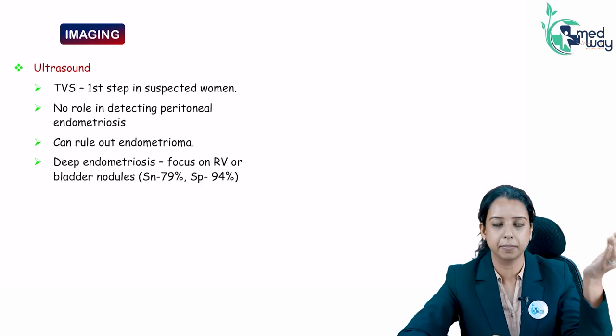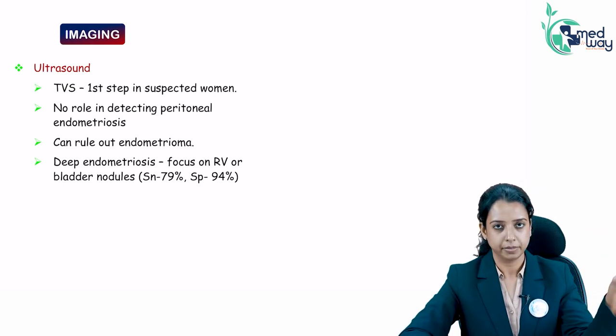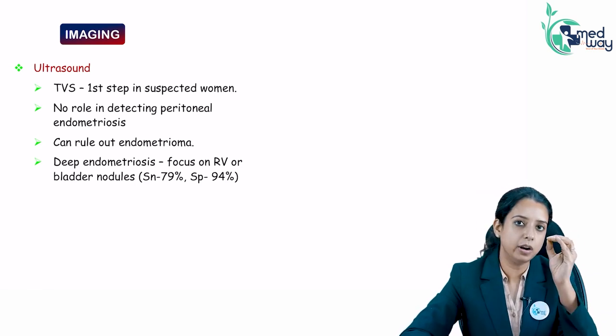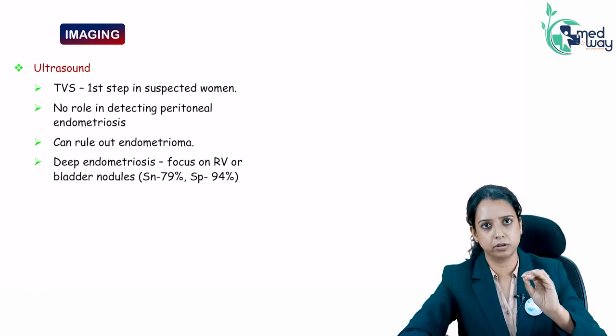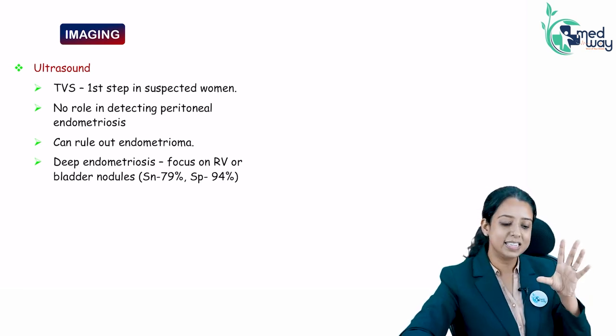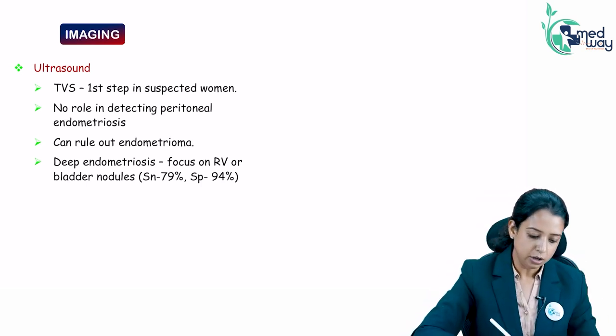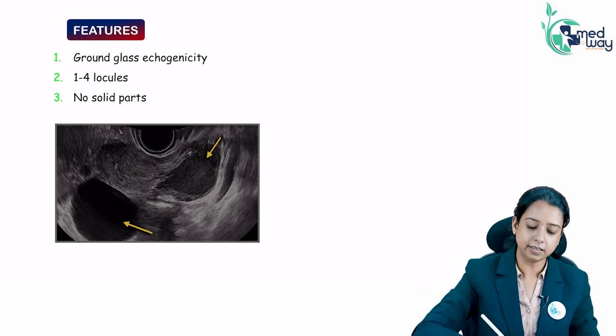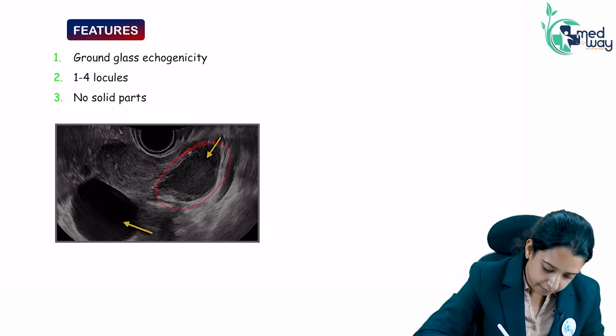What will be your first step? Get an ultrasound. Ultrasound is not very sensitive for endometriosis. They are very small ectopic tissues, small endometrial tissue. But you can still see certain things, like you can see chocolate cyst, like this. This is chocolate cyst. This one is ground glass appearance.